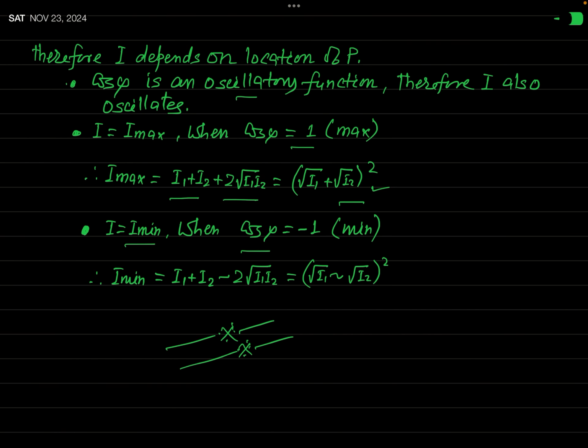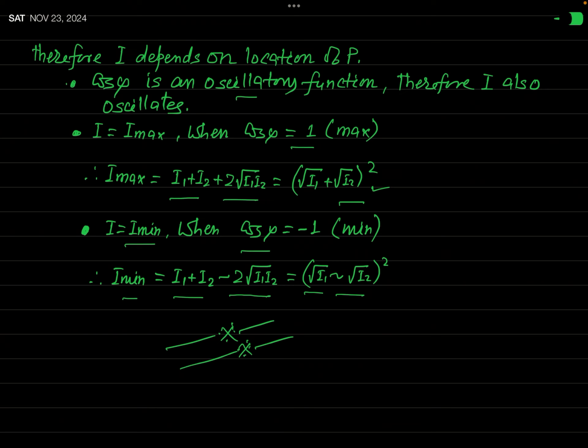Or this can be written as a square of root over I1 minus root over I2. Okay. Or you can say difference. Here I have written the sign of difference, but you may write minus sign too. Difference is written in this sense that if I1 is larger, then you will subtract root over I2 from root over I1. But if I1 is smaller, then we will subtract root over I1 from root over I2. So difference has been written.